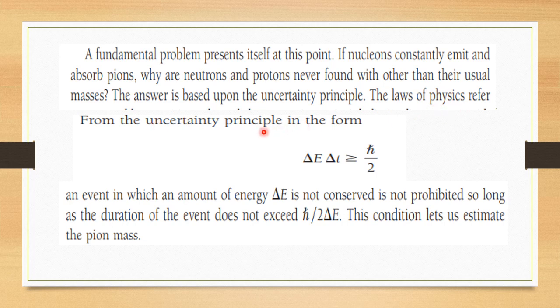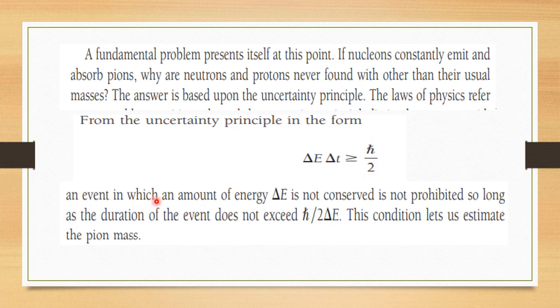So the uncertainty principle says that delta E delta T is greater than or equal to h cross by 2. So this change in energy times change in time, the time interval, should not be less than, it should always be greater than or equal to h cross by 2.